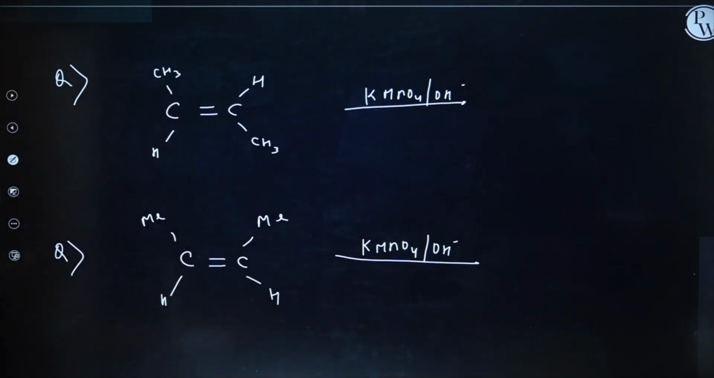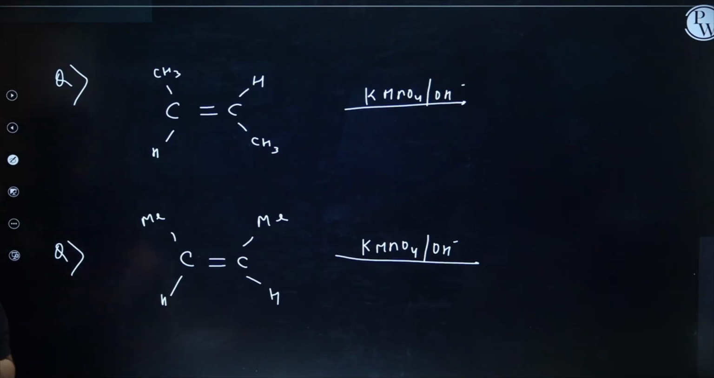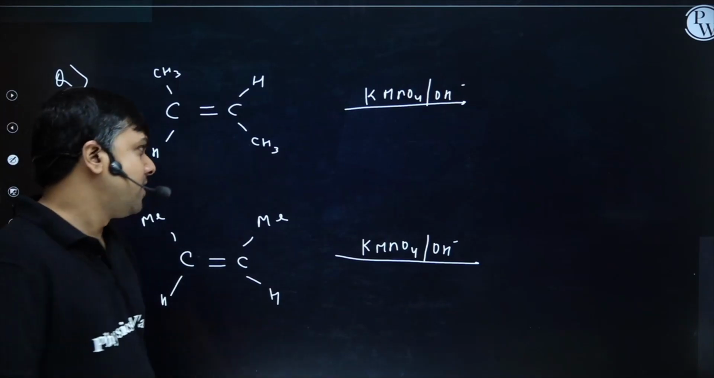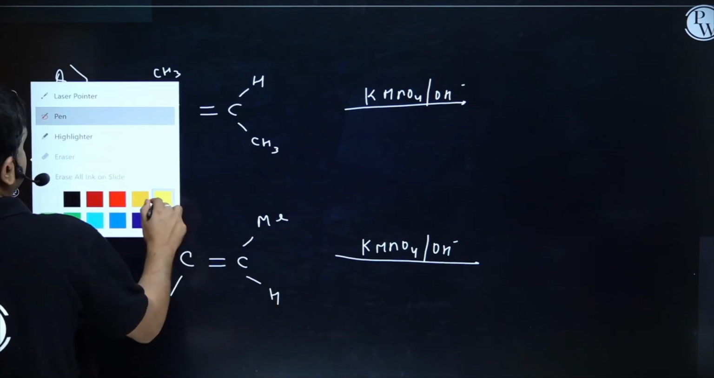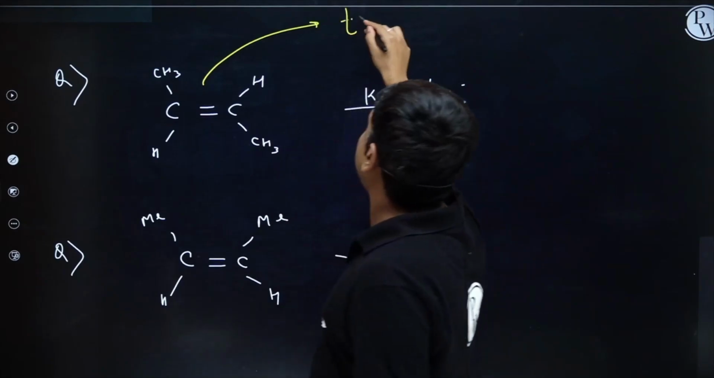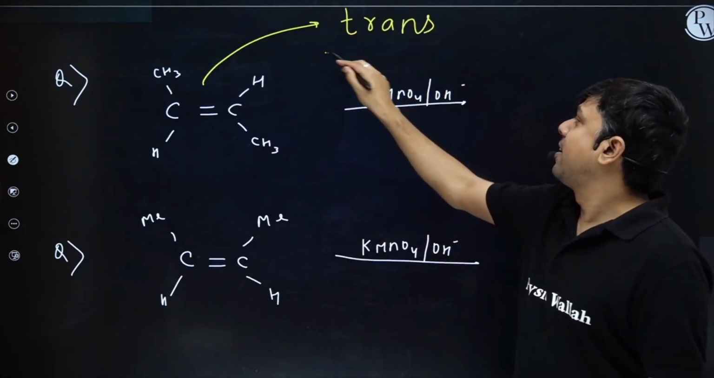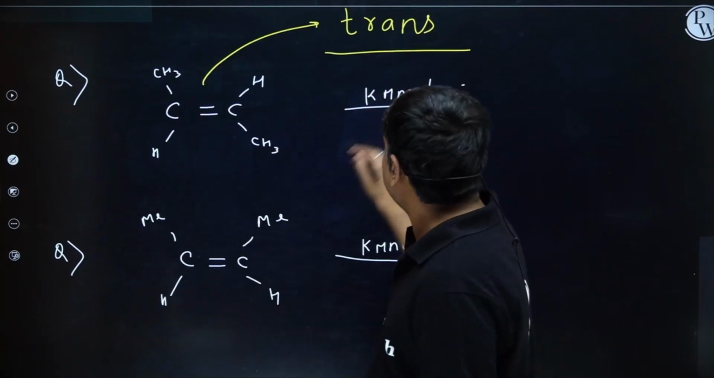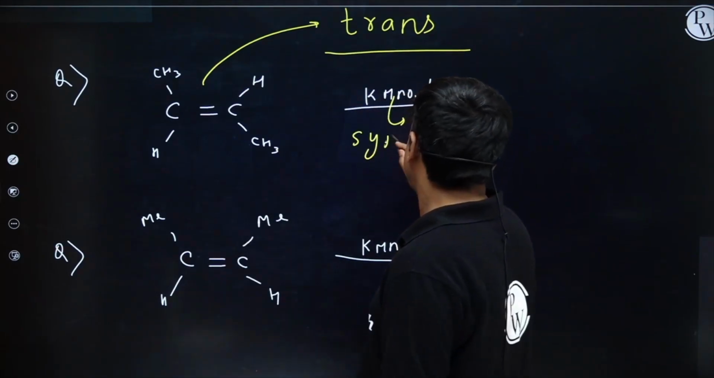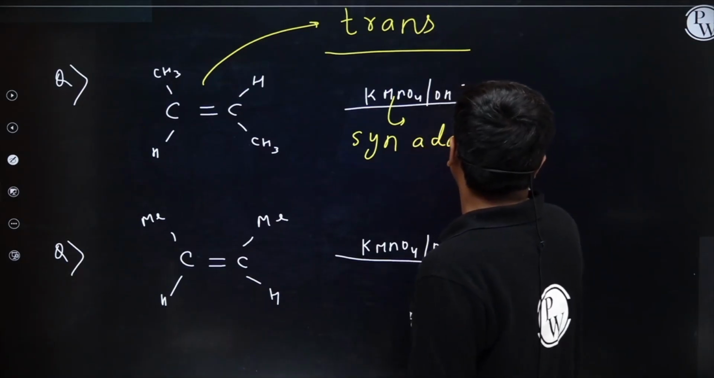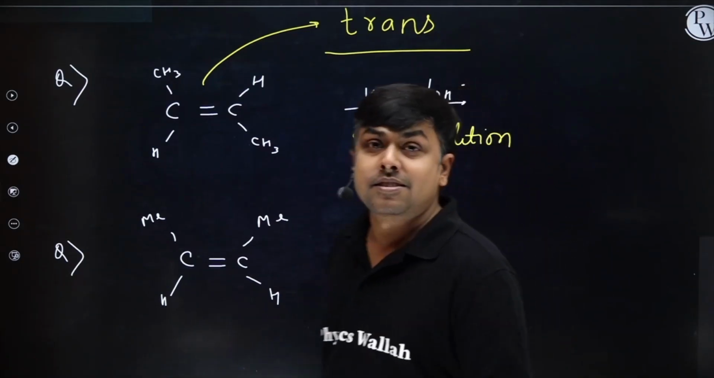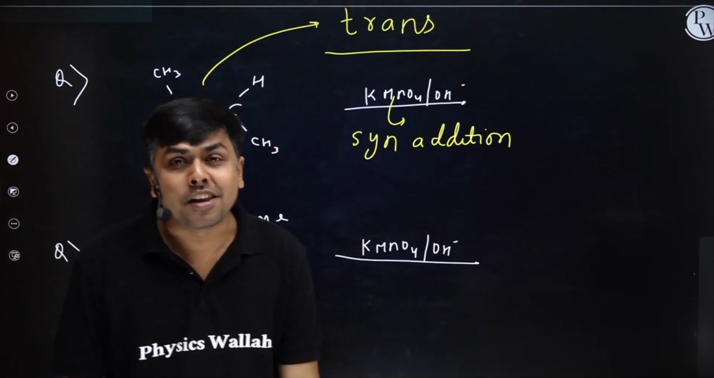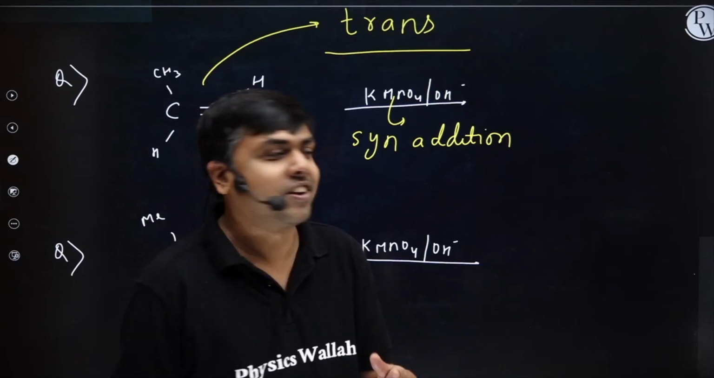Cold KMnO4, syn addition, both the OH will get added on the same side. Please do it. Now, which type of alkene is this one? Can I say trans? Right? KMnO4, OH minus, which type of addition will it perform? Syn addition. Syn addition, right? Trans plus syn. In this particular case, we are going to get a threo system, or we can say a DL mixture, right?